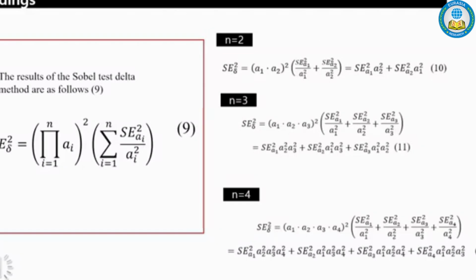Now, here are the research results. It might be more complex than expected, but today I will explain only the inductive confirmation. In this study, we focused on generalizing the three Sobel test methods, delta, exact, unbiased, proposed by Sobel, 1982, Aroian, 1947, and Goodman, 1960, through mathematical modeling. To achieve this generalization, we conducted a systematic literature review and developed mathematical models.